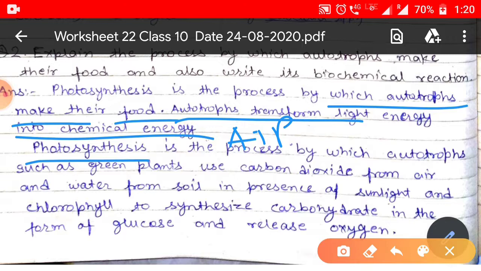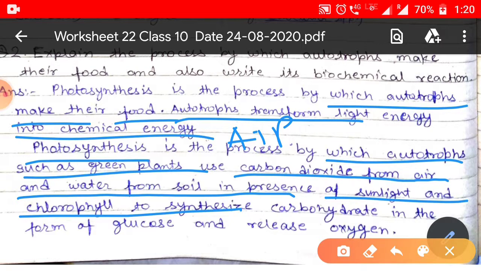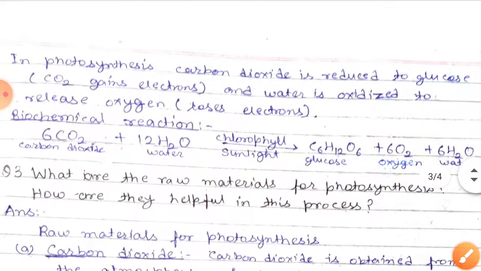And photosynthesis is the process by which autotrophs such as green plants use carbon dioxide from the air and water from the soil in the presence of sunlight and chlorophyll to synthesize carbohydrate in the form of glucose and release oxygen. That means the byproducts of this are glucose and oxygen gas. Next, the photosynthesis.